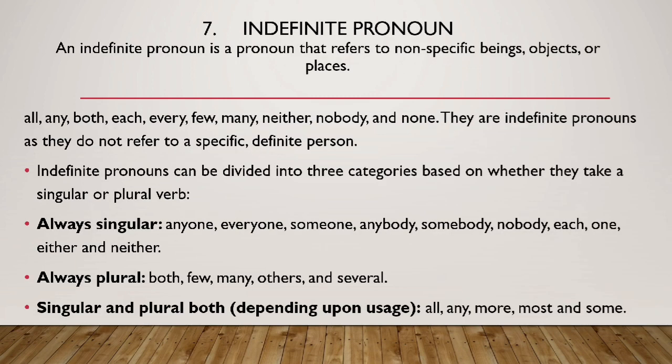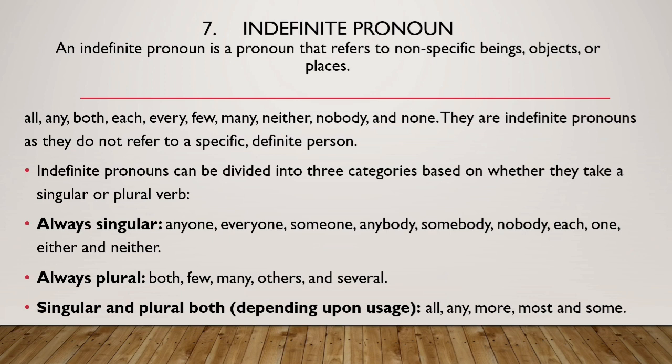The last one, indefinite pronouns. An indefinite pronoun is a pronoun that refers to non-specific beings, objects, or places. For example, when you are not aware of the things, person, people, places, or objects you are talking about. The examples of indefinite pronouns are anyone, anybody, nobody, few, many, neither, none, all, any, both, etc. So these are all indefinite pronouns as they do not refer to a specific definite person.